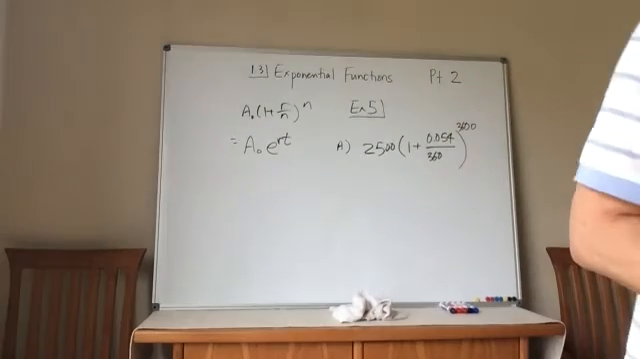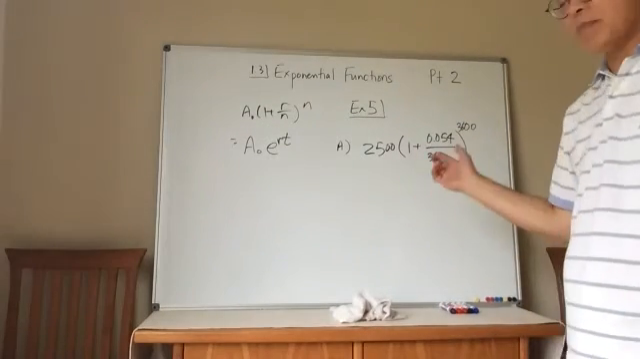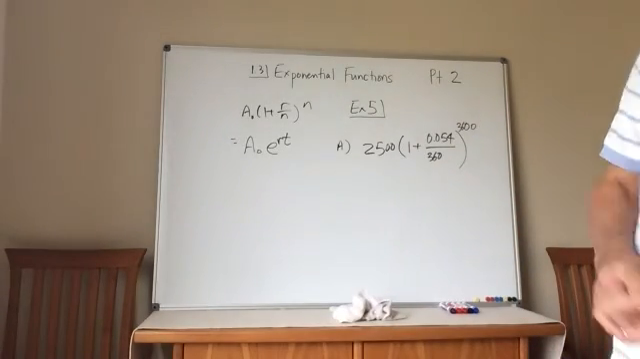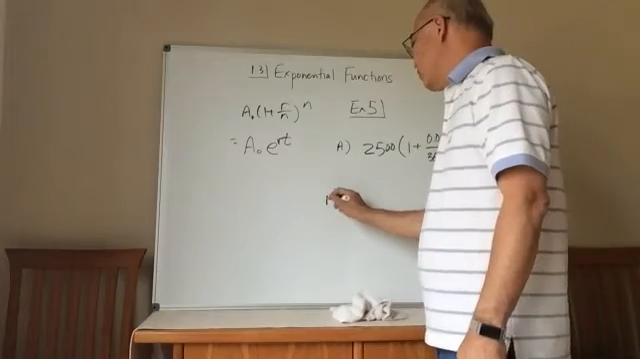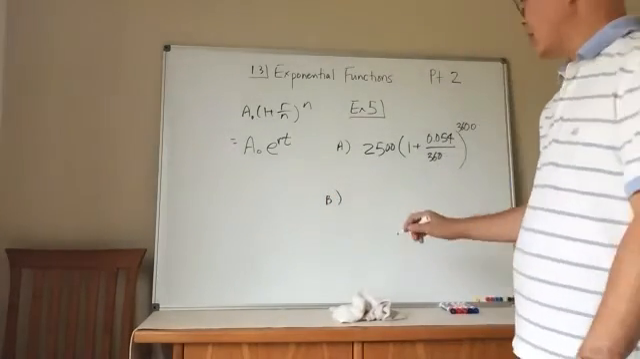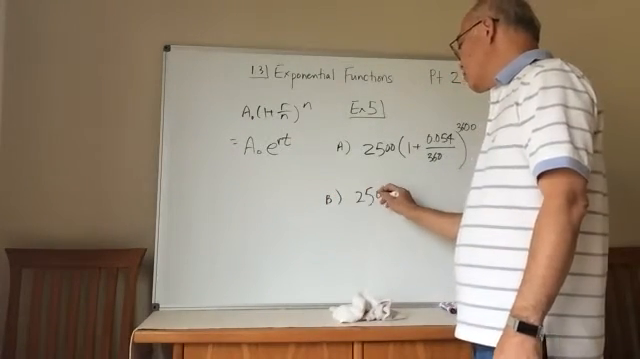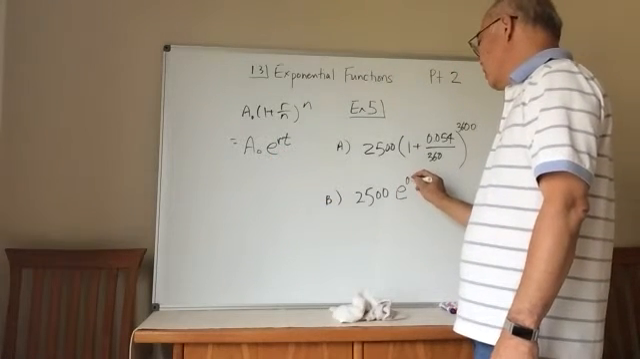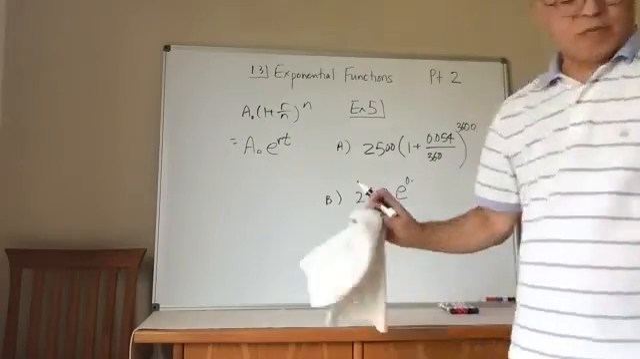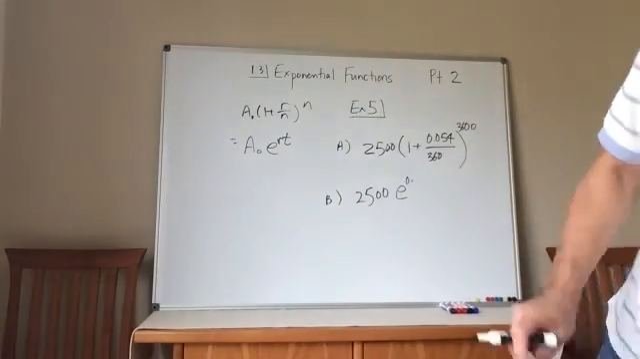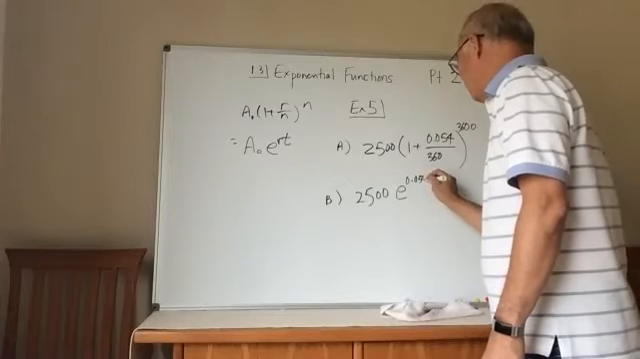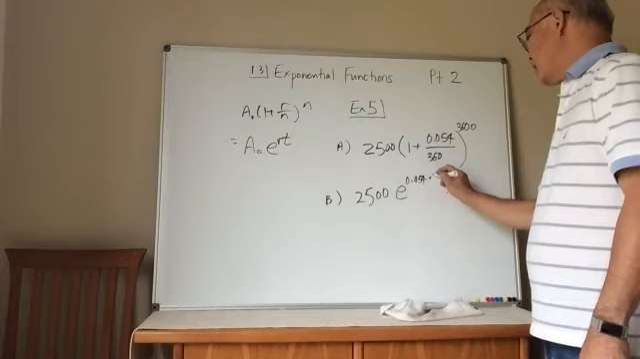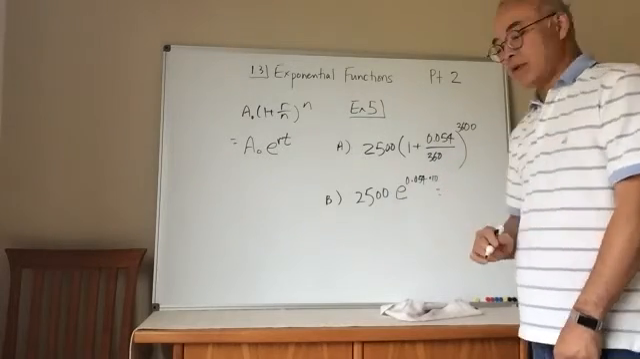The book says 365. If you go to the bank, they only give you 360. Now on B, it says, what if we do it continuously compounded? So it's going to be 2500 times e to the 0.054, right? But I'm going to do it for 10 years, so I'm going to multiply that by 10. And that would be the answer.